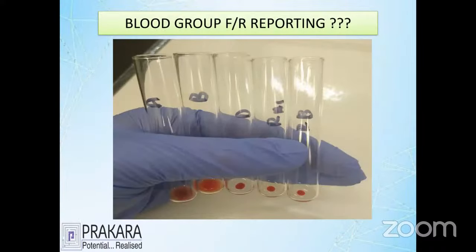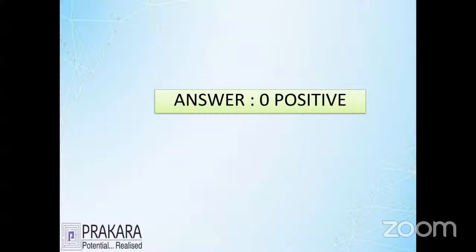Now let's go for the blood group report, forward blood grouping. You can see there are 5 test tubes. In the first and second tubes there is no reaction, so there is no possibility of AB. The third one has agglutination, which is positive. The fourth and fifth tubes react with anti-sera. That is what we call O positive. So the person belongs to the O positive group.